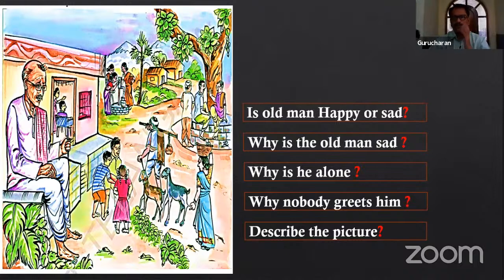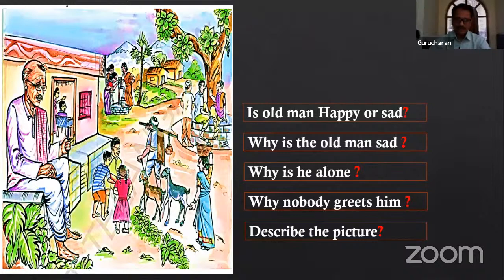When you take a picture, what do we describe first? We look for the action words there, the people there, what are the things happening there. How do we describe this picture? What actions do you see in this picture?